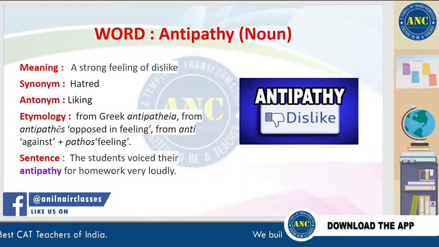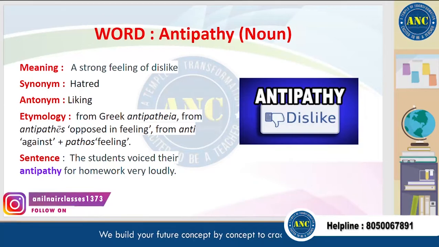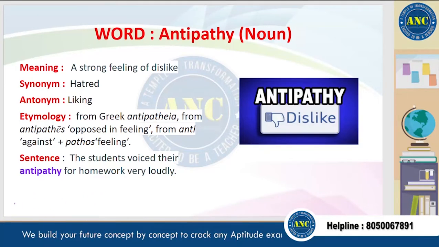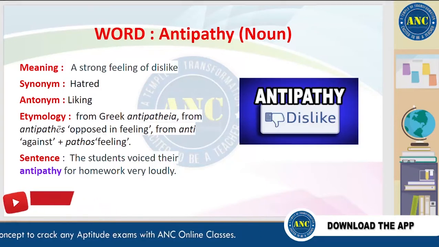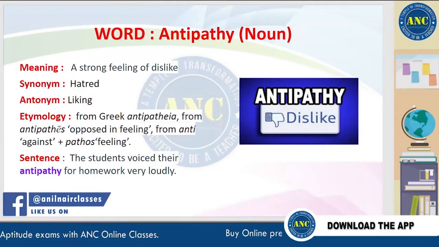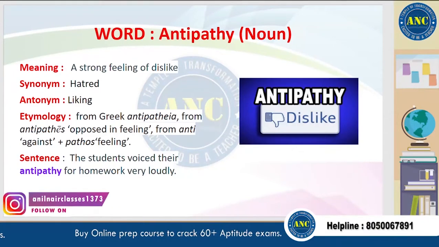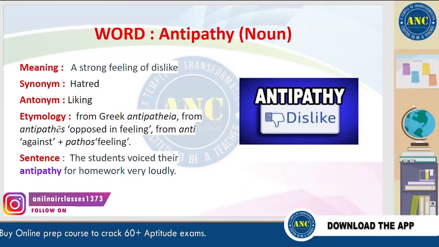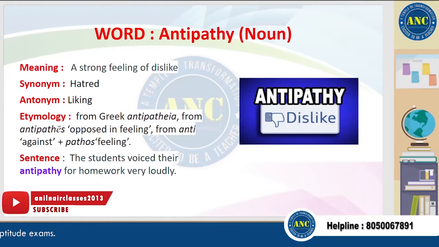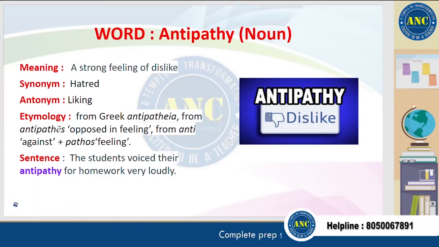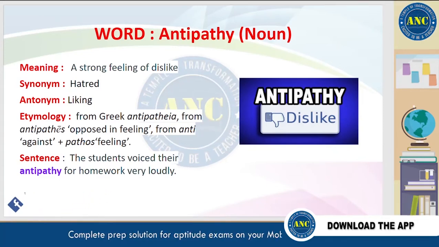Antipathy. Antipathy means a strong feeling of dislike. A synonym for this word is hatred, and an antonym is liking. It is derived from a Greek word which has 2 parts. Anti meaning against, and pathos, which means feeling. So antipathy means a strong feeling of dislike, feeling against something. A sentence for this word is, students voiced their antipathy for homework very loudly.